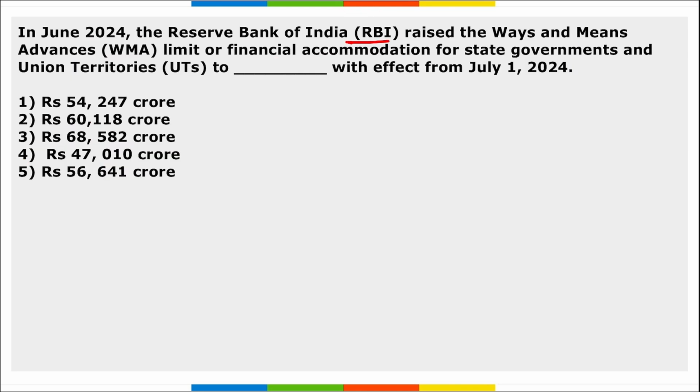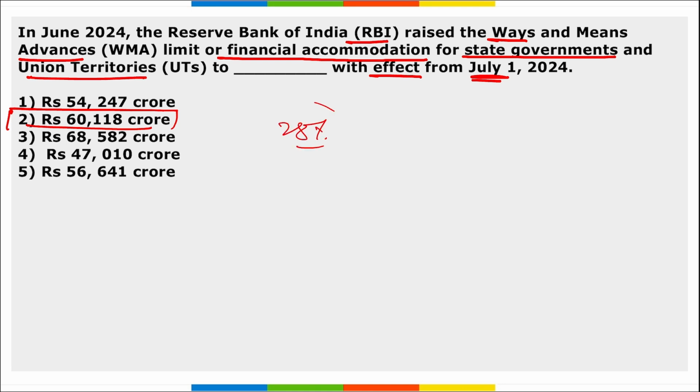Next, in June, RBI has raised Ways and Means Advance Limit or financial accommodation for state governments and union territories to dash with effect from 1st of July. So they have raised the limit or financial accommodation for state governments and UTs to 60,118 crore rupees. It has been increased by 28%. Earlier it was 47,010 crore rupees and now it has been increased to 60,118 crore rupees, and this will be coming into effect from 1st of July 2024.